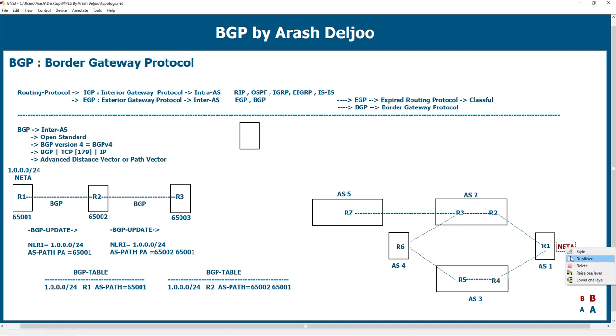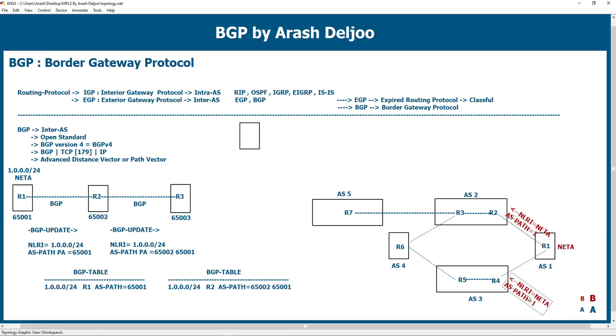Look at here. First, we have a BGP update. In BGP update, we have NLRI as net A, and also one attribute, ASPath attribute, that is set to 1 because this packet is sent from R1 that is in AS1, and this packet is sent to R2.